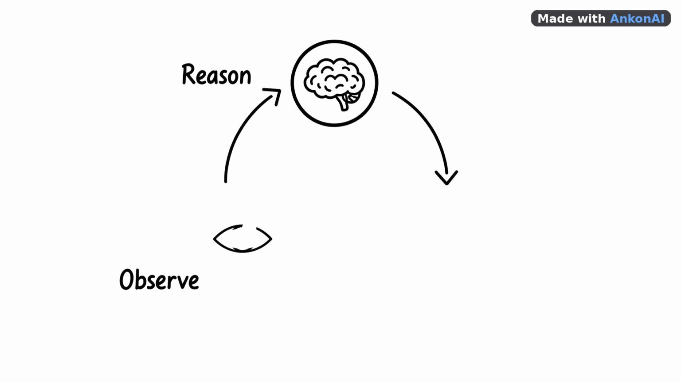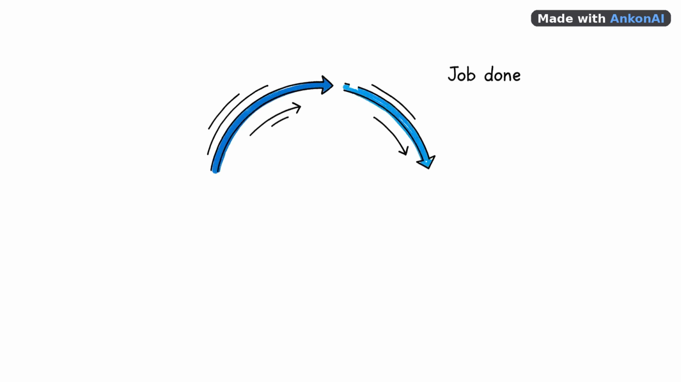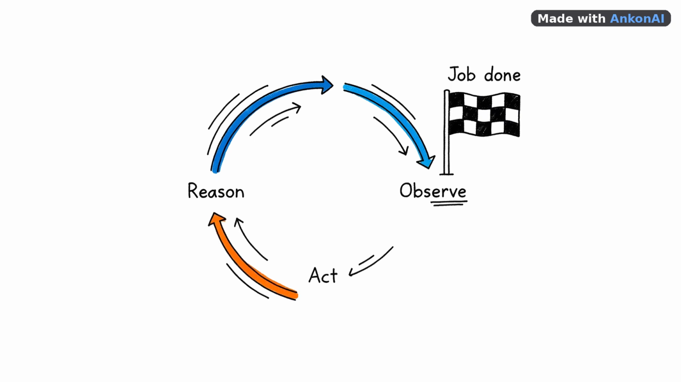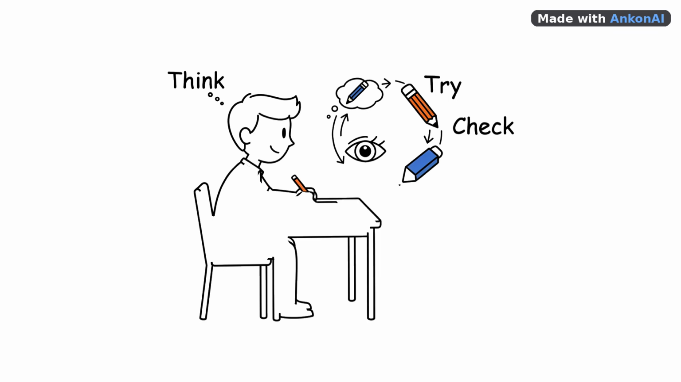Here's how that actually works under the hood. An AI agent runs on a loop. It reasons about what to do next, then it acts, meaning it uses a tool like a web browser, a calendar, or a piece of code, then it observes what happened, and then it reasons again. Over and over until the job is done. Researchers call this the reason, act, observe loop. It's like a student working through a problem. Think, try something, check the result, adjust, try again.